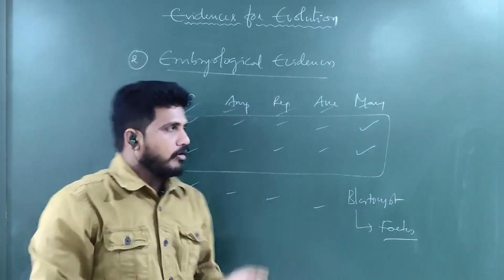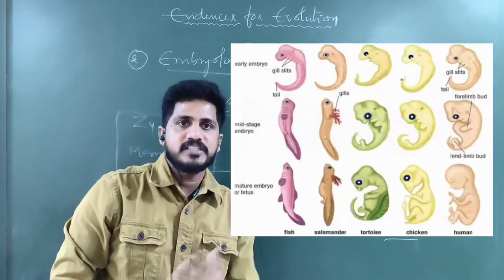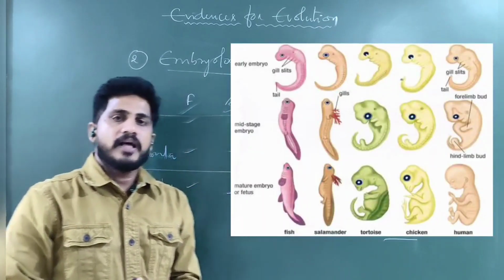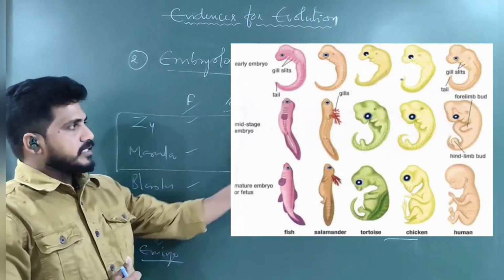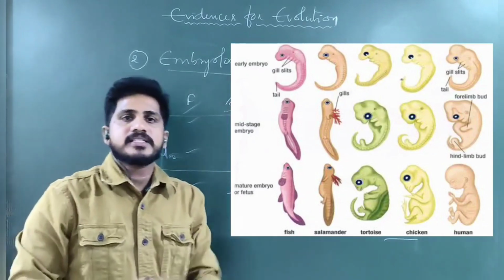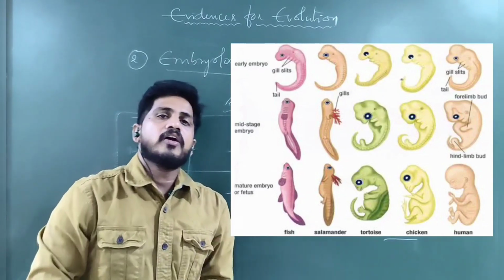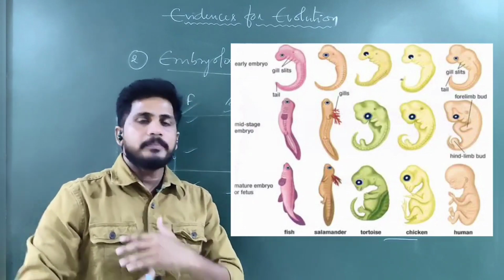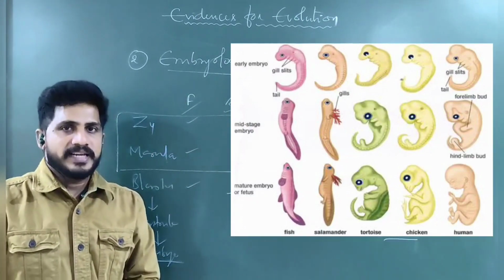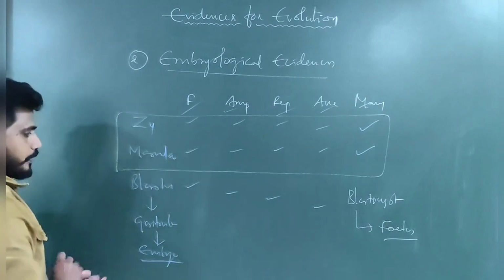By one week of the embryo, we cannot judge the future or fate of the animal. Means what? Some part of embryogenesis is similar for all. Later, according to their genes and genetic makeup, they change their phenotype or characters.